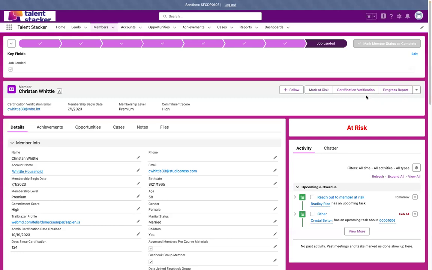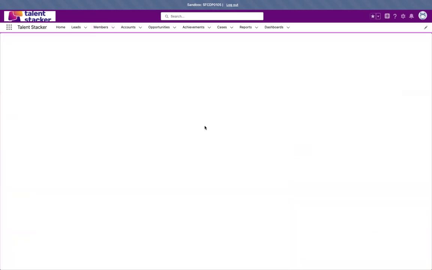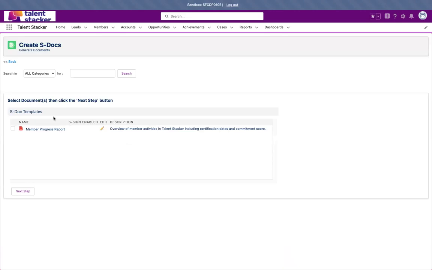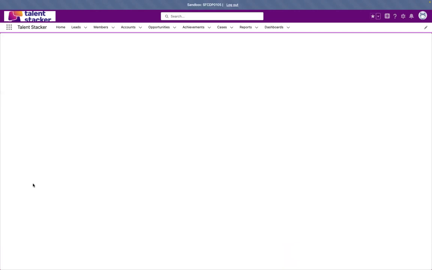Another feature that we like to include here is to have the progress report be able to be pulled up at any given point. So let's say that this member gets a job interview and the interviewer is really interested in this person and would like to contact Talent Stacker to see how this member contributed during their time, what their participation was, and how successful they were. We can go ahead and print up a progress report. Said progress report can be loaded to pull up some of the most pertinent information regarding that member.